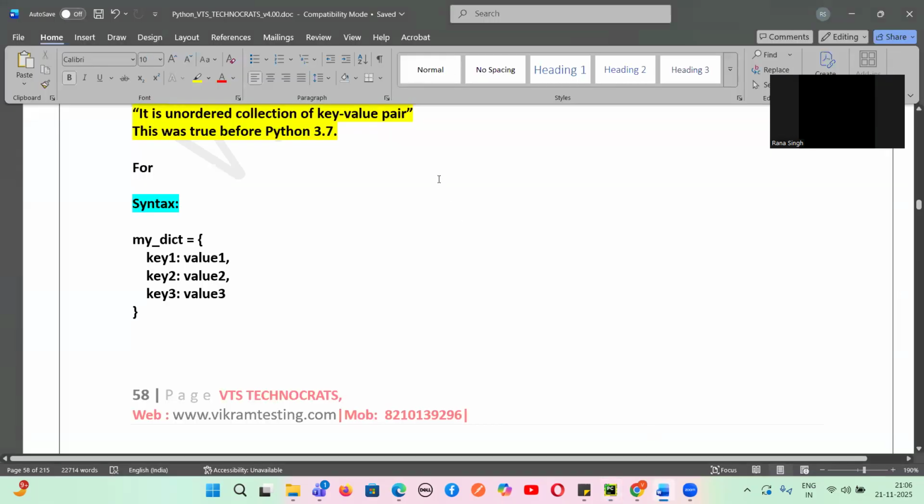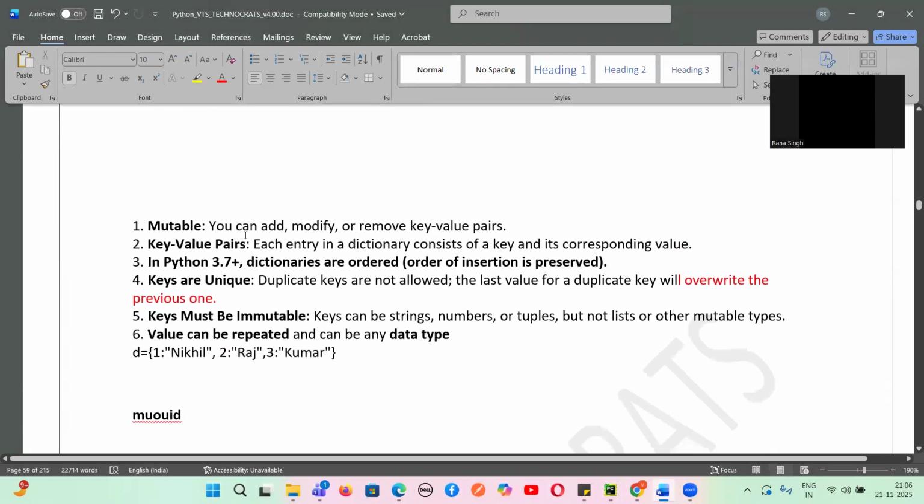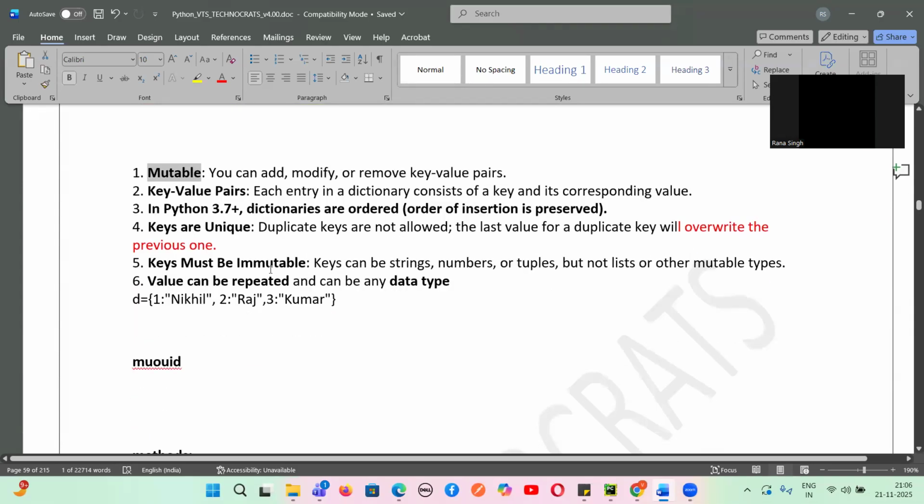Fine, very good. So now, guys, this is mutable. What is mutable? It is changeable. We can add, modify, or remove any key value pair in the dictionary. Key value pairs mean that each entry in a dictionary consists of a key and its corresponding value. Yes or no, guys?